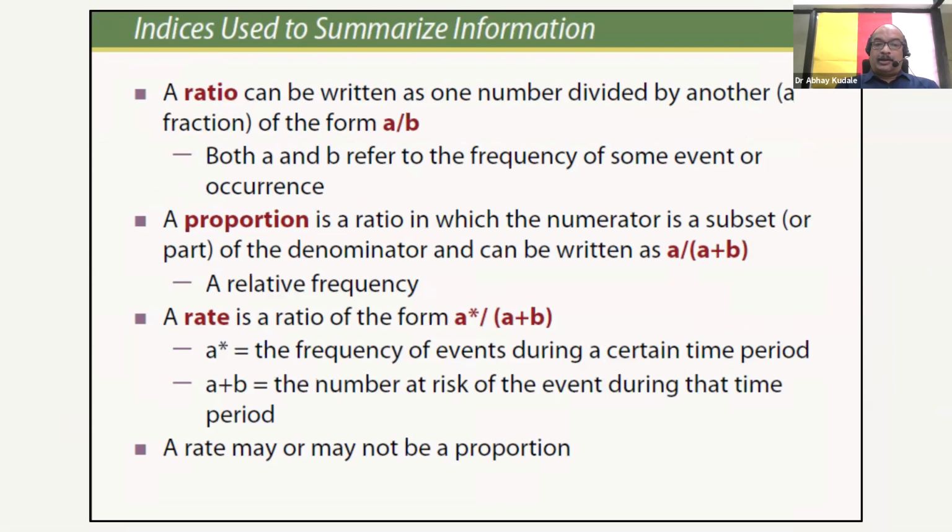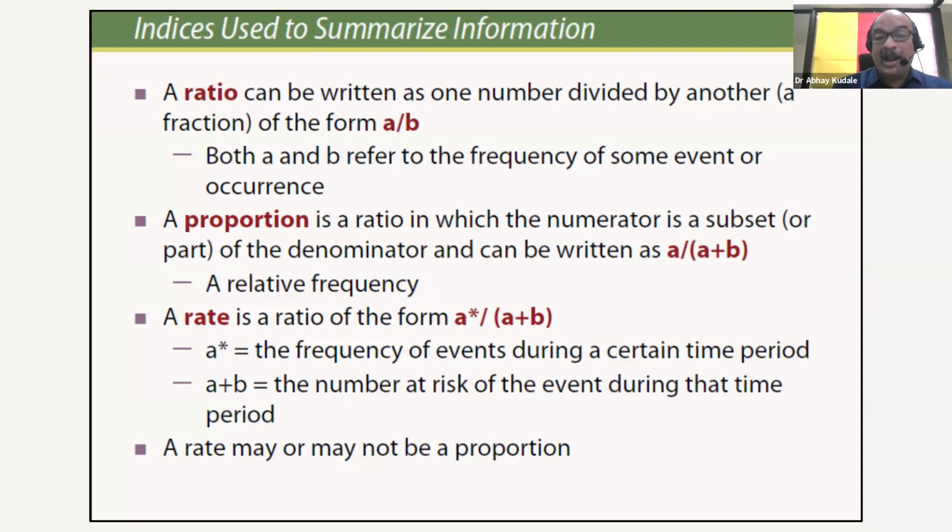Denominator. Whenever we are trying to calculate a ratio, we always have one number divided by another. A proportion is straightforward: it is also a kind of ratio in which the numerator is a subset of the denominator. So those are the keywords here. A proportion is a ratio in which the numerator is a subset of the denominator. And rate is where things change. A rate may or may not be a proportion.